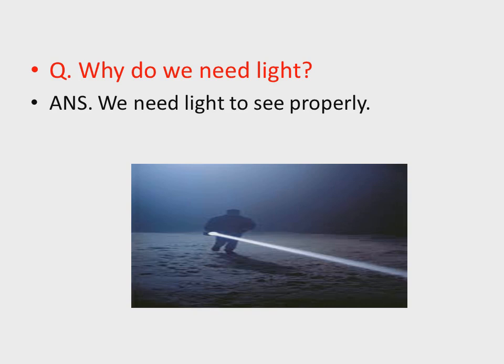Look at the screen. There is a man and he is using a torch. Why is he using a torch? Because he is walking in a dark place, so he wants to see the way, he wants to see the path, so he is using a light source. Why is he using the light source? Because he wants to see properly. So the same answer is for the question, why do we need light? We need light to see properly. If there is no light or little light, we can't see properly, we can't see clearly. So we need light to see anything.